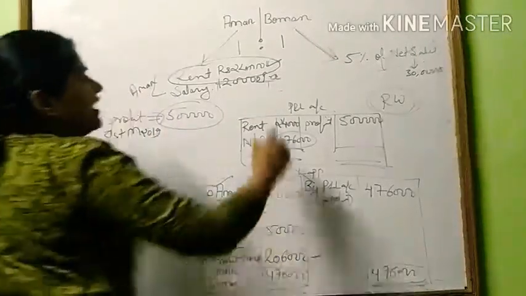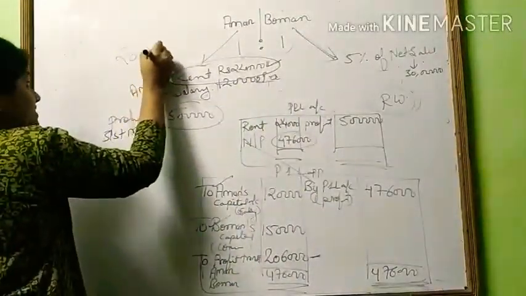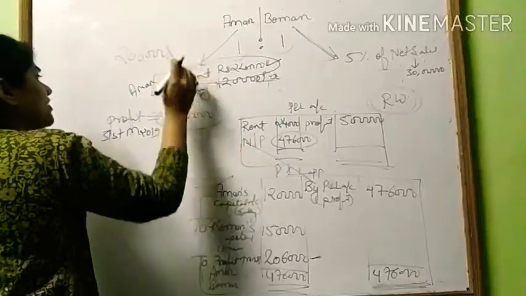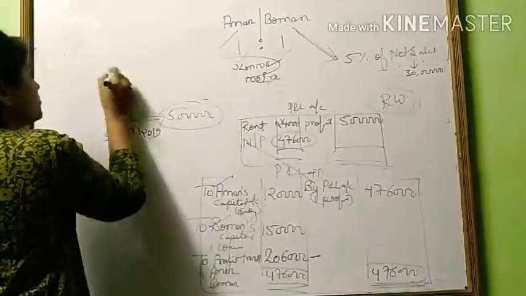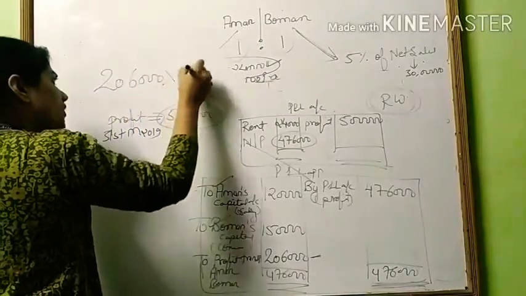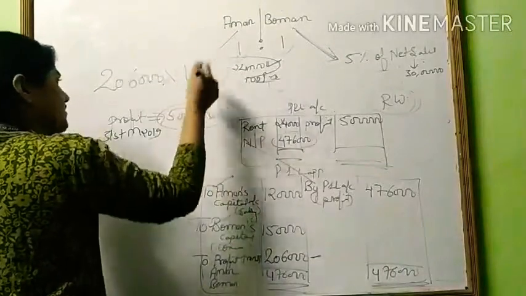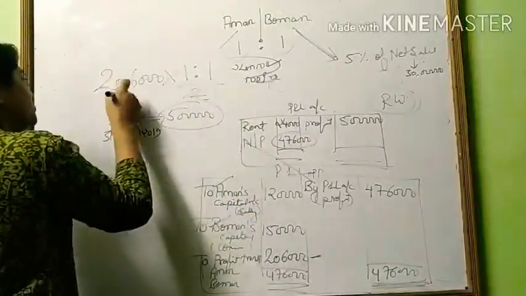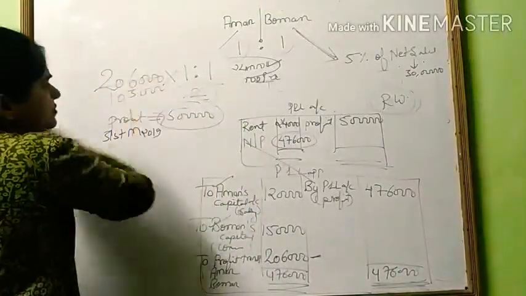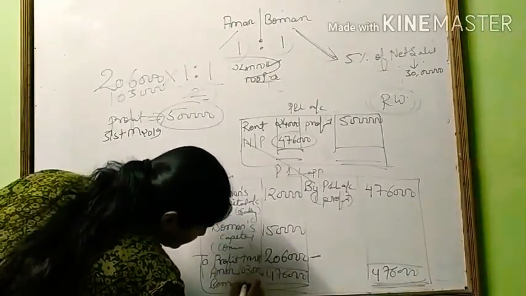How much? They are sharing profit equally. Your profit is 2,06,000, so it will be distributed in the ratio 1:1. 1 plus 1 is 2, so half each, which means 1,03,000 and 1,03,000.